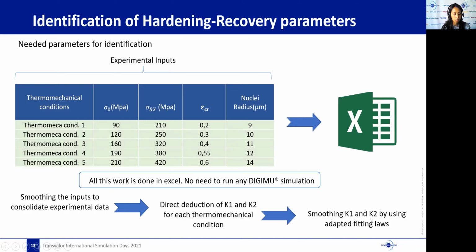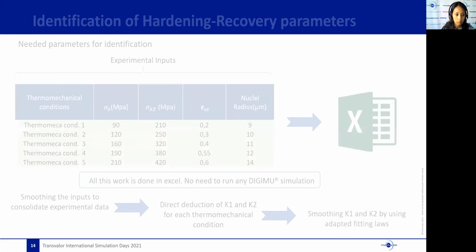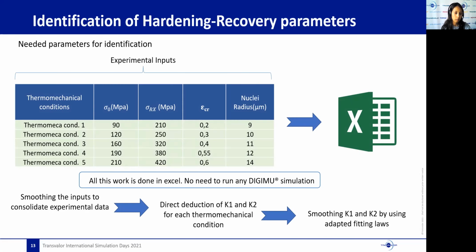And finally, the Q1 and Q2 values are smoothed to better interpolate and extrapolate the values on the whole domain of temperature and strain rate. This procedure is quite simple, but necessitates some manual curve fitting work.